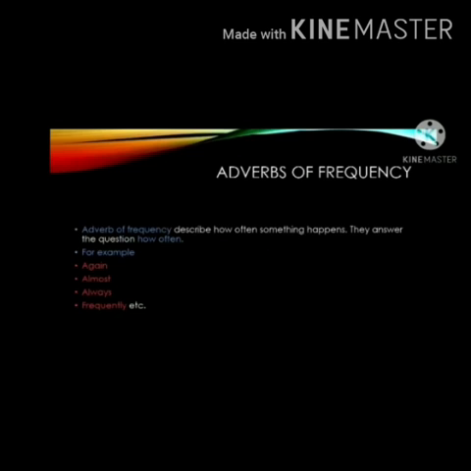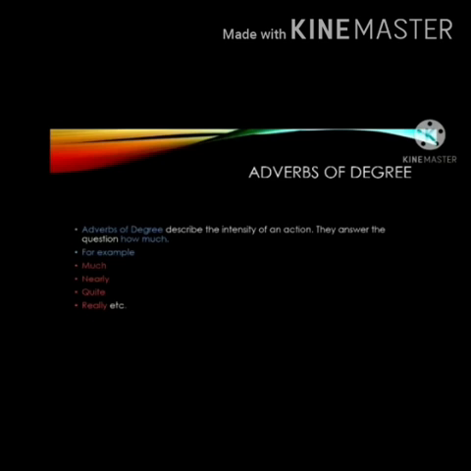Now come to our next kind, that is adverb of degree. An adverb of degree tells us the level or extent that something is done or happens. Adverbs of degree describe the intensity of an action. They answer the question how much. Some commonly used adverbs of degree are almost, much, nearly, quite, rarely, and so on.